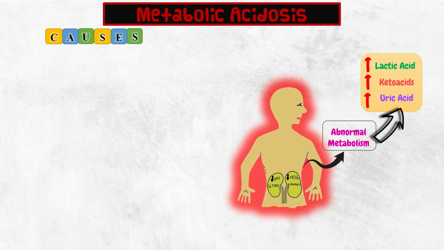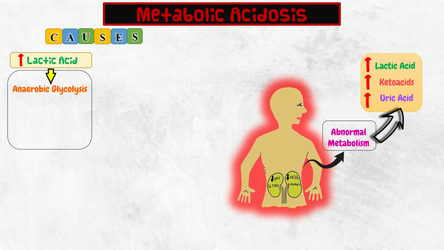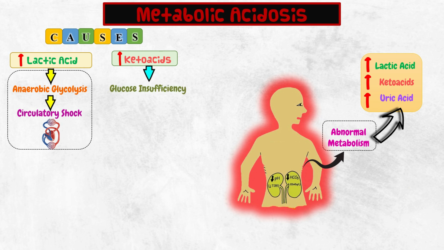Let's discuss the causes of metabolic acidosis. The amount of lactic acid increases during anaerobic glycolysis. In some abnormal conditions, such as circulatory shock, the amount of keto acids increases, because of insulin deficiency, as in the case of diabetes mellitus. In diabetes mellitus, glucose is not utilized due to lack of insulin. So, lipids are utilized for liberation of energy, resulting in production of excess acetoacetic acid and beta-hydroxybutyric acid.